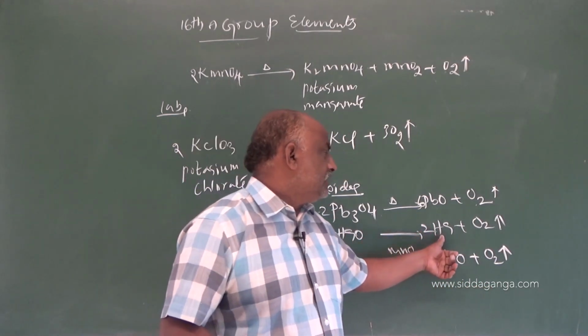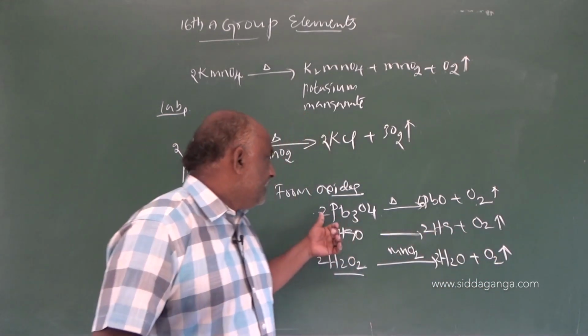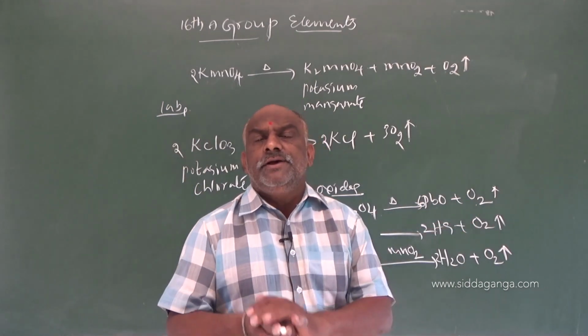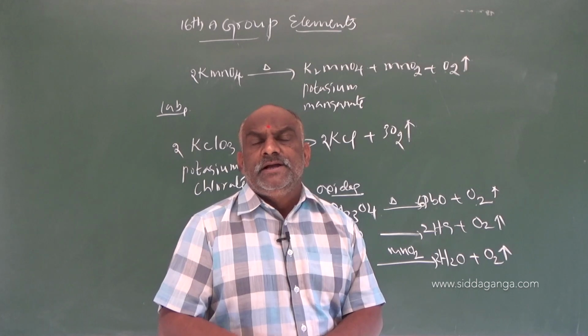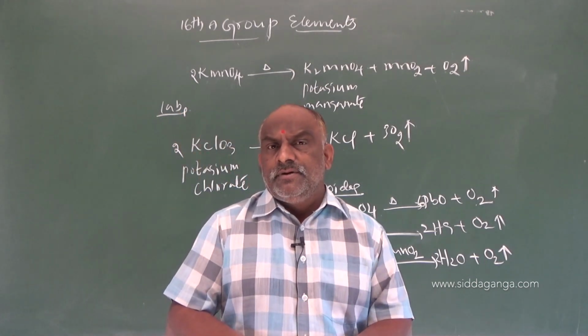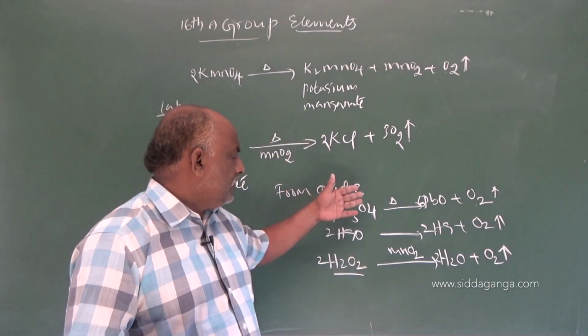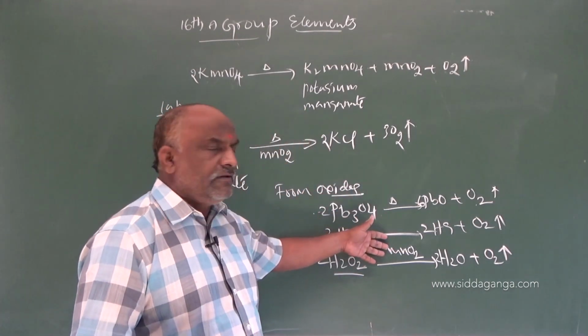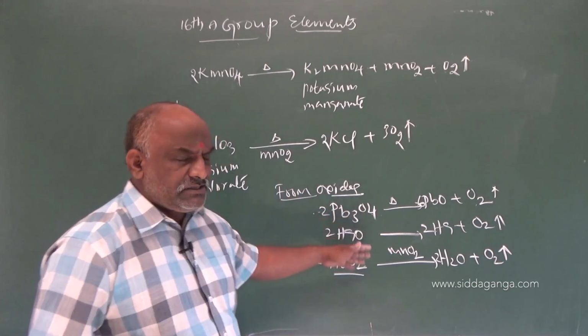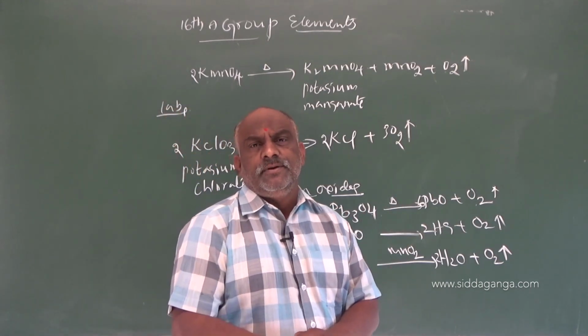2HgO gives rise to Hg plus O2. Pb3O4 gives rise to PbO plus O2. Ag2O gives rise to Ag plus O2. Silver oxide decomposes to give silver plus dioxygen. So these are some more preparations of dioxygen, from oxides, mixed oxides, different types of oxides also.